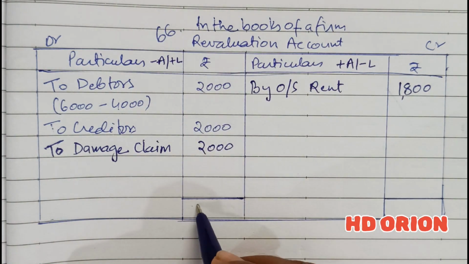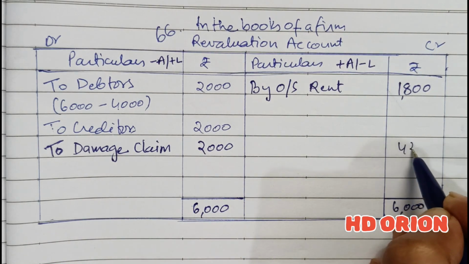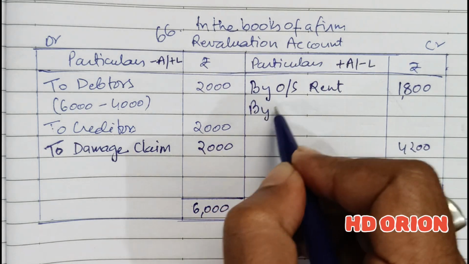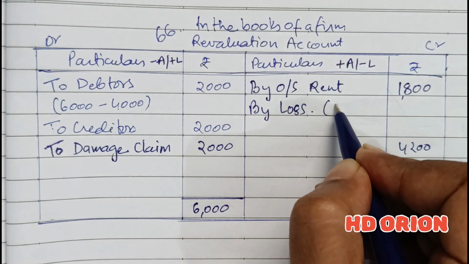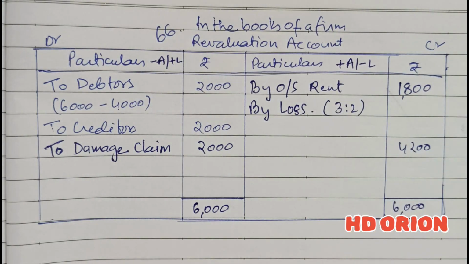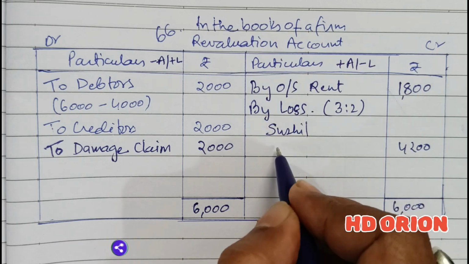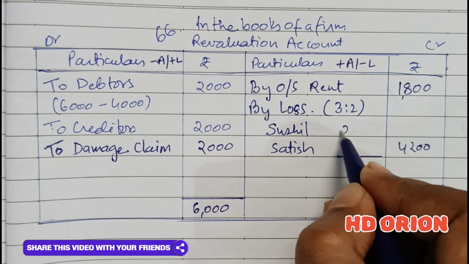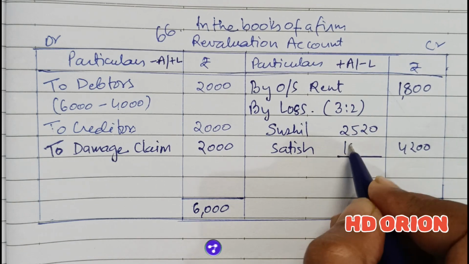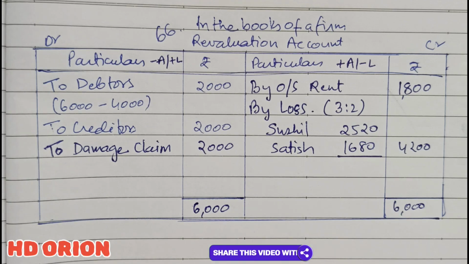Now here the grand total is rupees 6,000. So 6,000 minus 1,800 is rupees 4,200, which is a loss on revaluation, and it will be given to old partners in their profit sharing ratio, which is 3:2. So to Sushil and Satish, when you break this, it is 2,520 and 1,680. So this is the revaluation account.